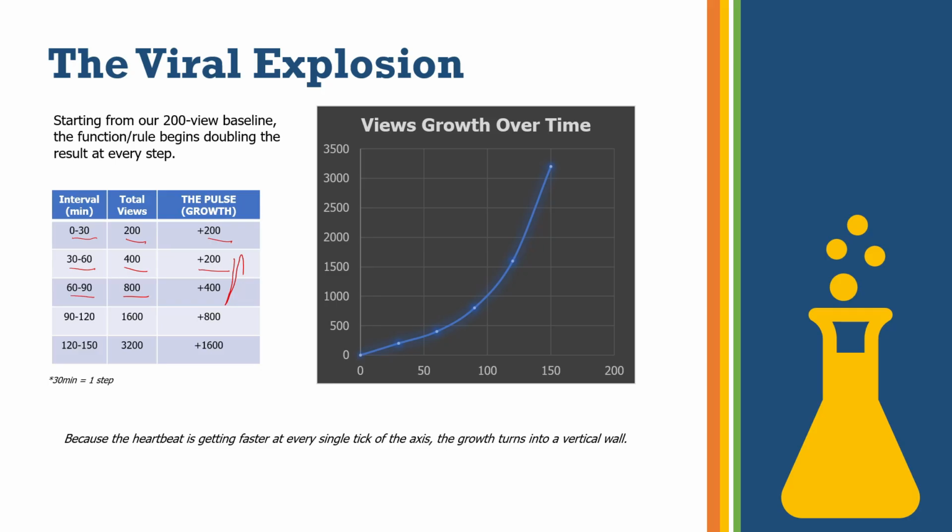Now if we go to 120, you can see that it has gone from 800 to 1600. So the growth has jumped from 400 to 800. Take another 30 minutes, the growth has jumped from 800 to 1600. Your total views is 3200. And if this trend continues, you can call it a wildfire, or viral growth, where the pulse is getting faster and faster.